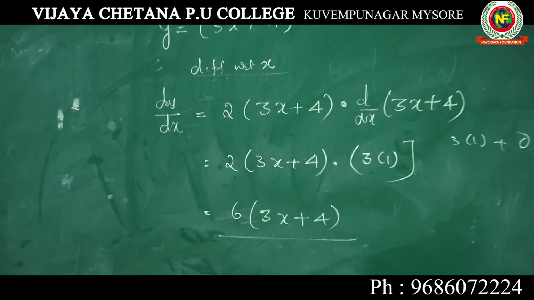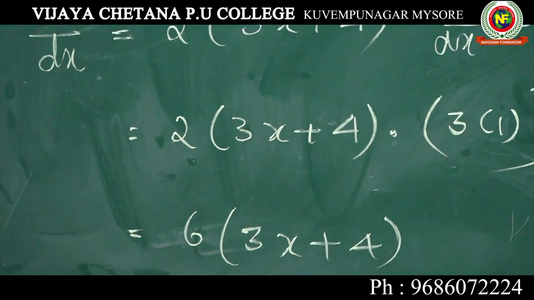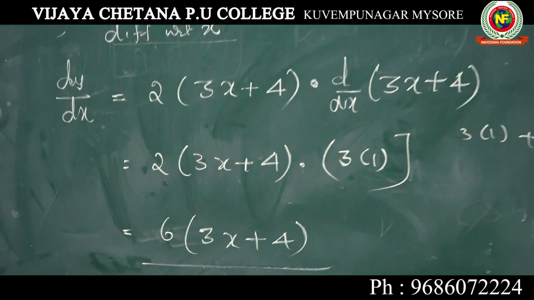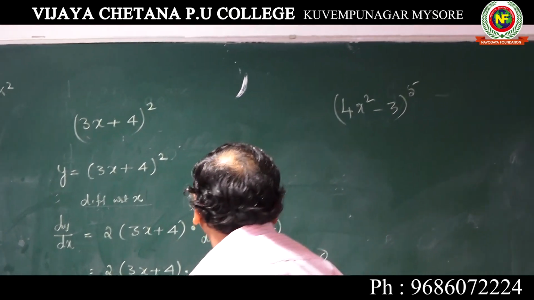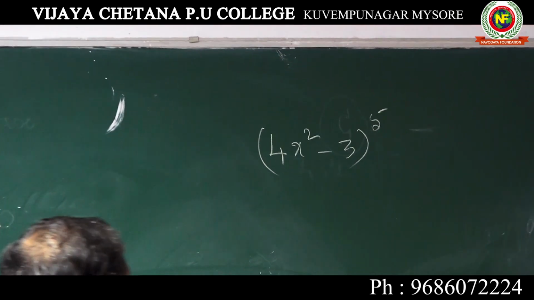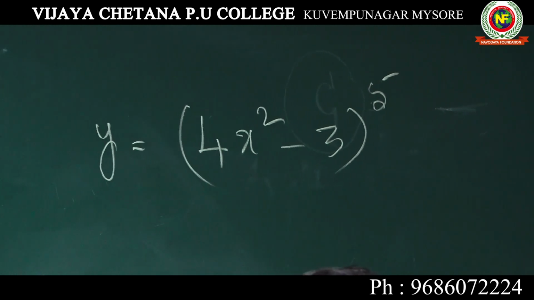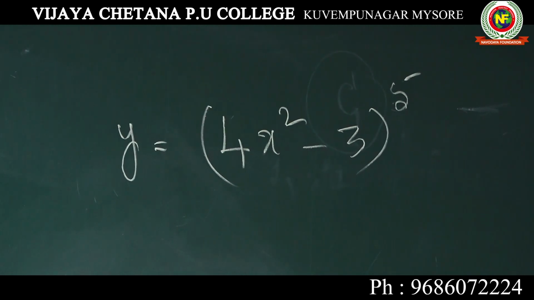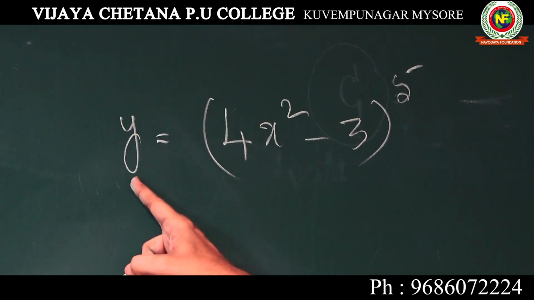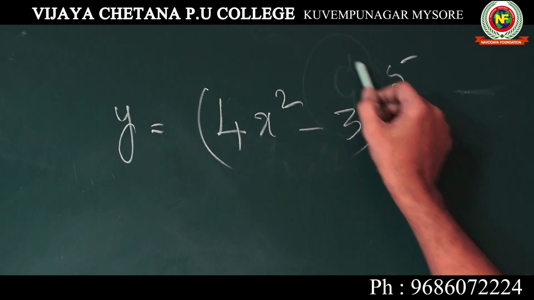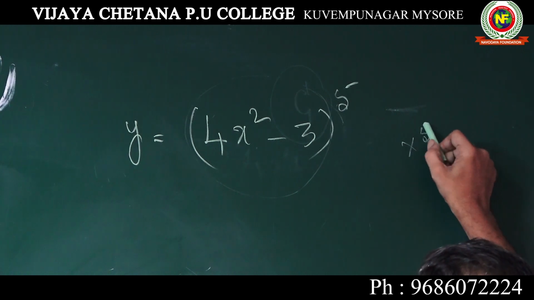We will take one more problem. Differentiate (4x square minus 3) to the power of 5. Take it as y. y is equal to (4x square minus 3) to the power of 5. Now you start differentiating. y will not be given, you have to take it as y. See, the whole thing is x, x to the power of 5.